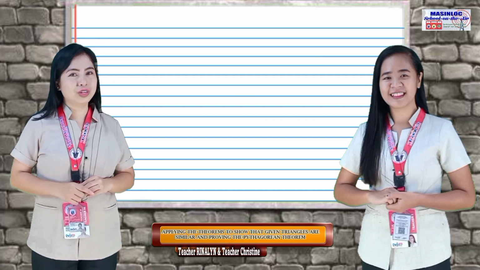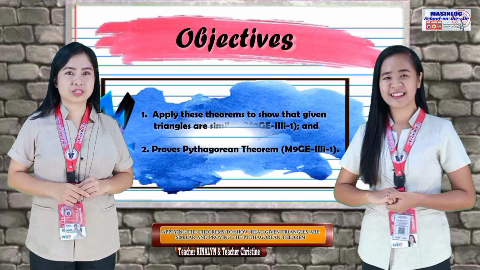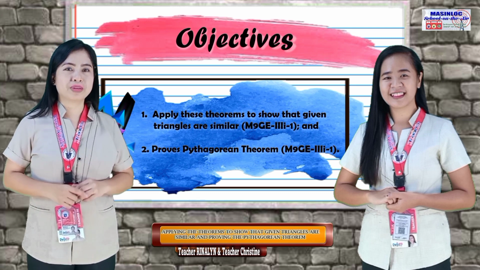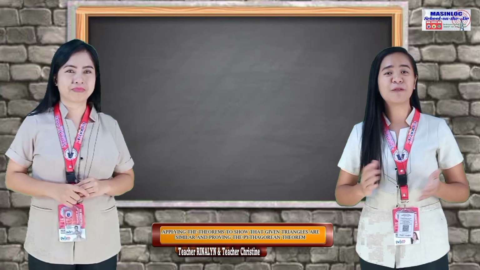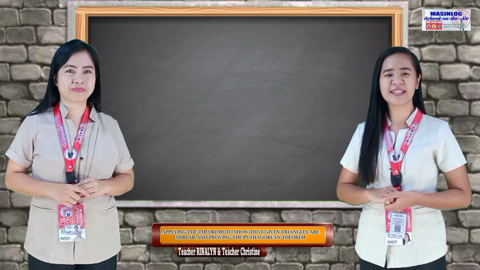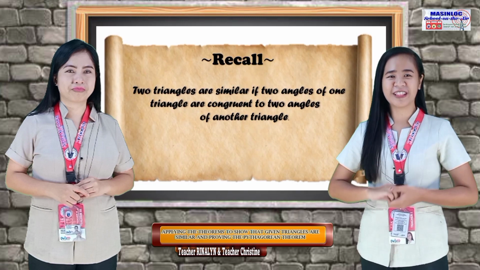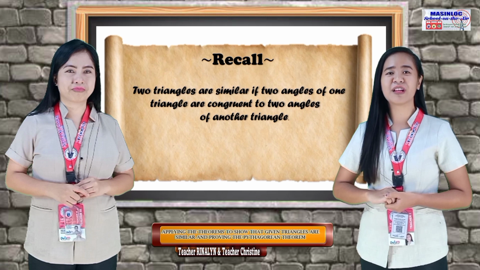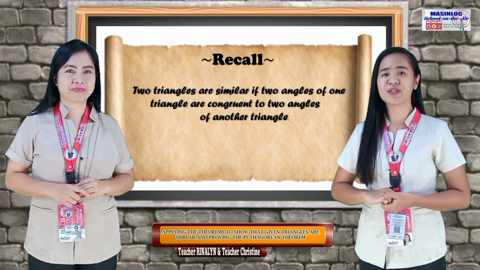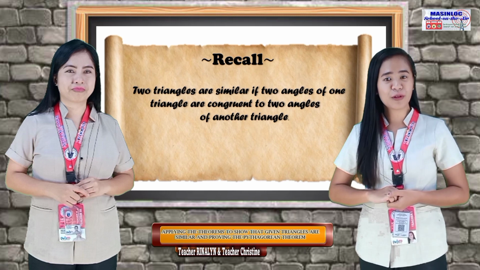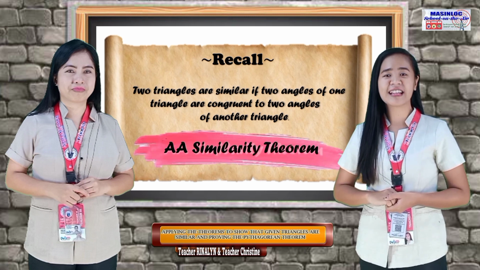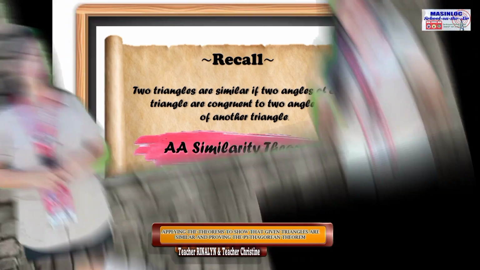At the end of the lesson, you are expected to apply these theorems to show that given triangles are similar and prove Pythagorean Theorem. But before we proceed to our topic, let's see if you could still remember our previous lesson. Number 1. Two triangles are similar if two angles of one triangle are congruent to two angles of another triangle. What theorem is it? Very good. That's AA or angle-angle similarity theorem.